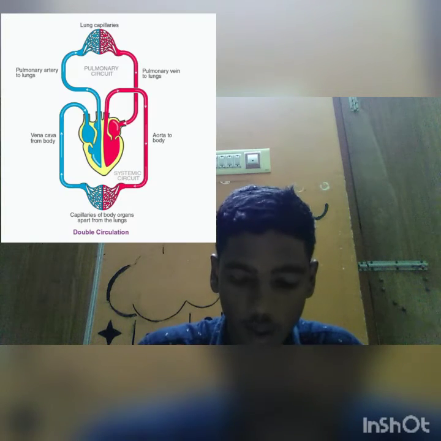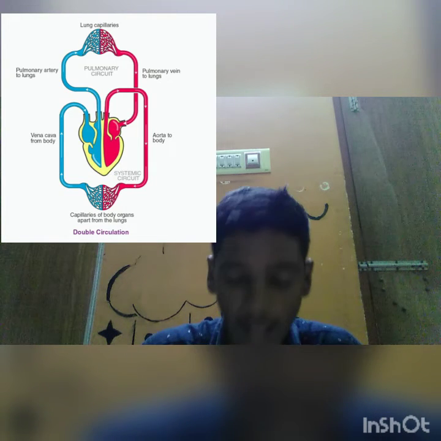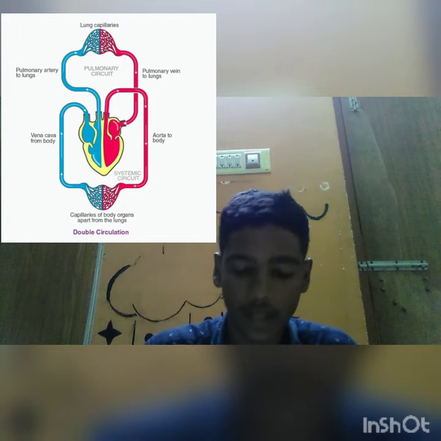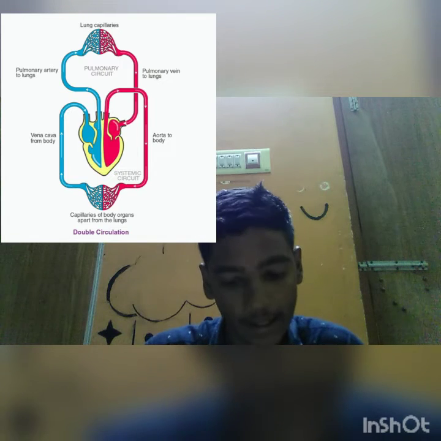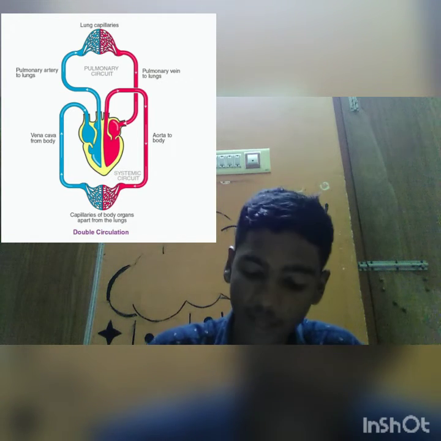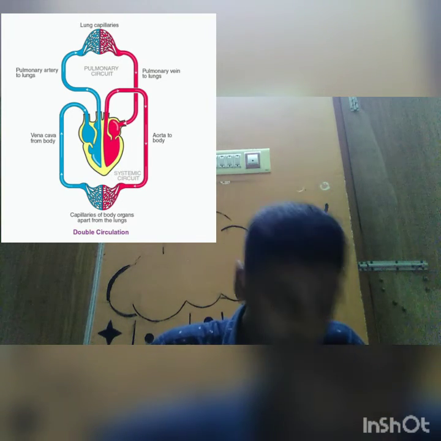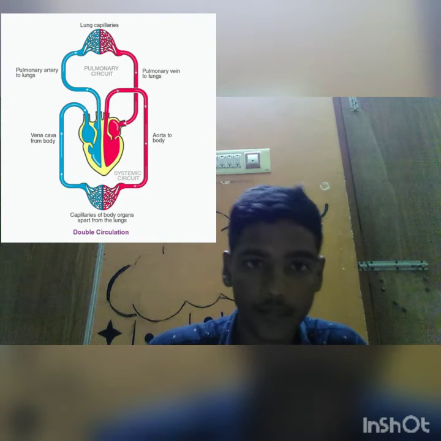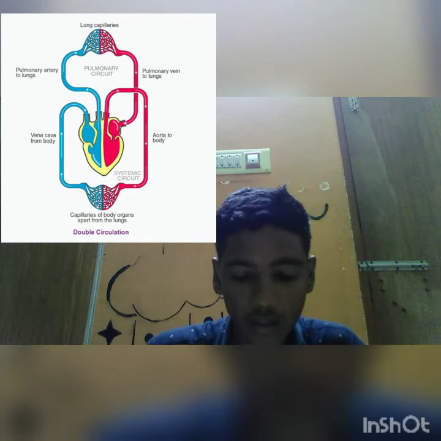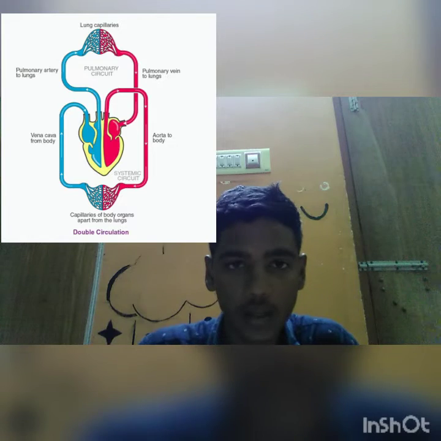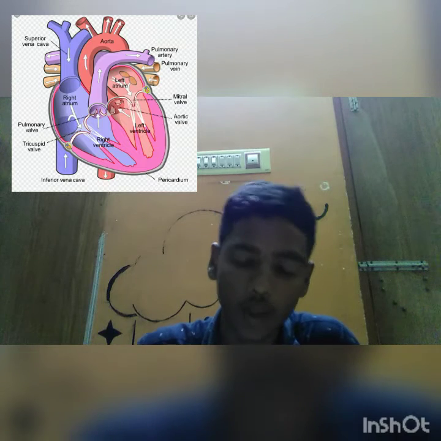From the lungs to the left atrium through the pulmonary vein, to the left ventricle, and from there to all parts of the body. And to all parts of the body it will be spreading through the aorta. When you see page number 106 and the 6.10 heart diagram, it will show lungs, left atrium using the pulmonary vein to the left ventricle, and using the aorta to all parts of the body.